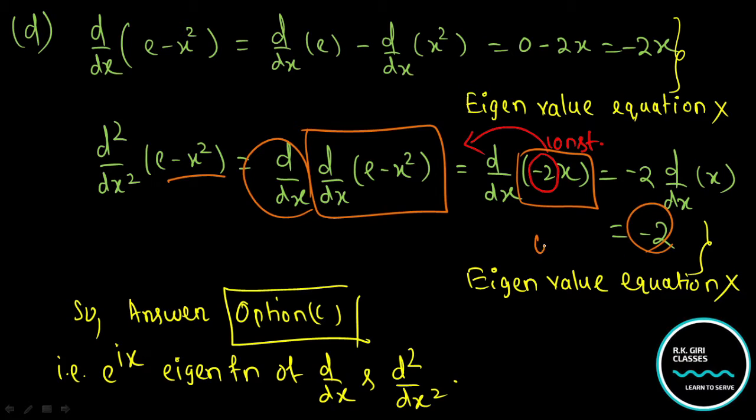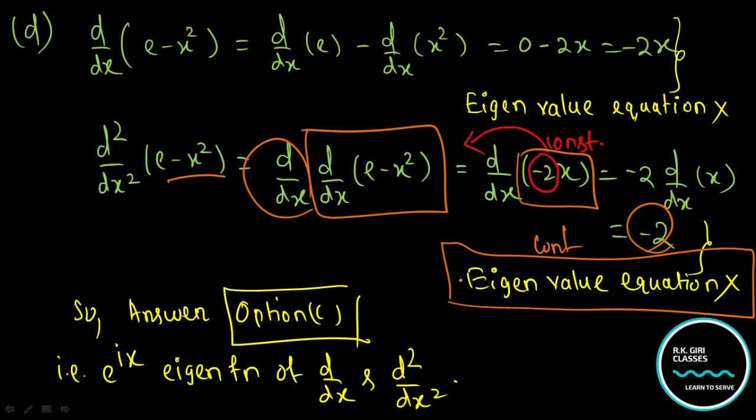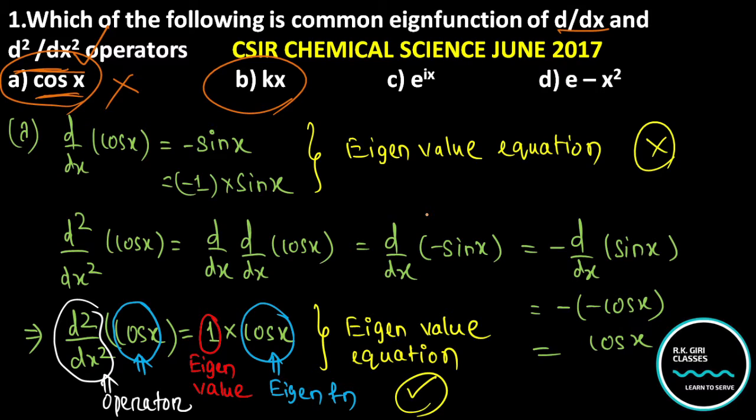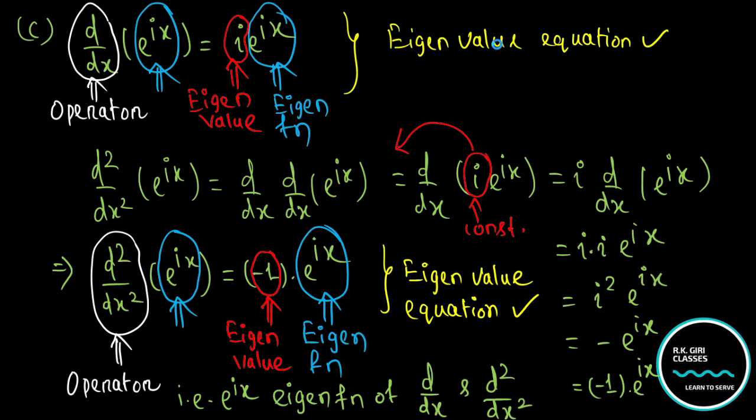Value is only a constant, so it can never be an eigenvalue equation. So what is your answer? The answer is option C. Practice it, and you will easily get your answer. So here it is, your answer, e to the power ix.